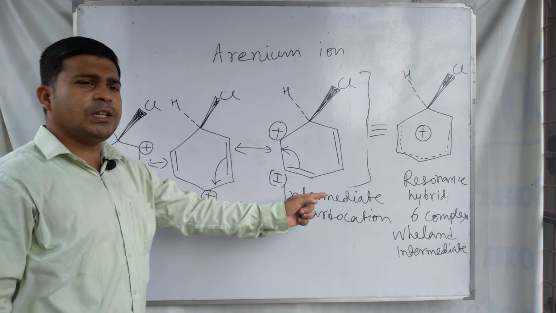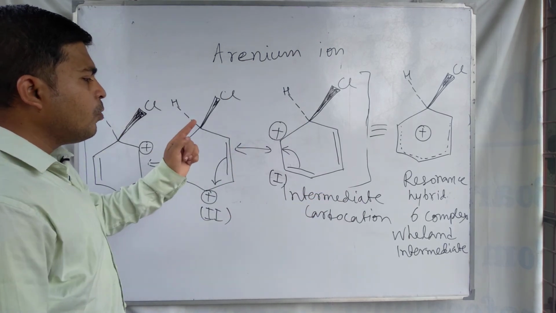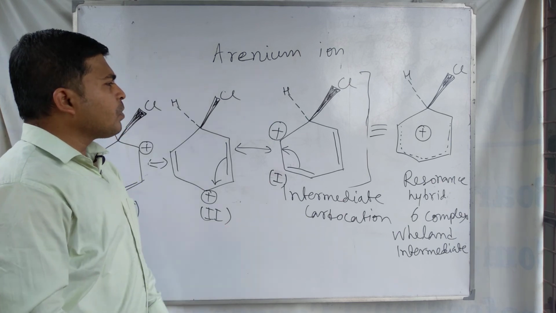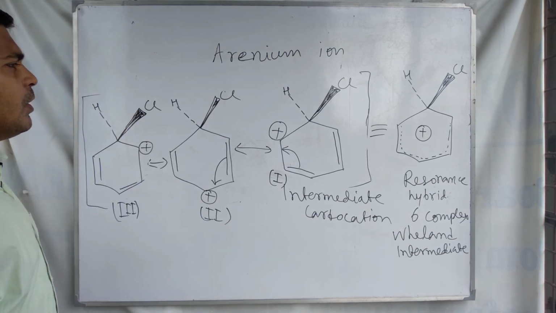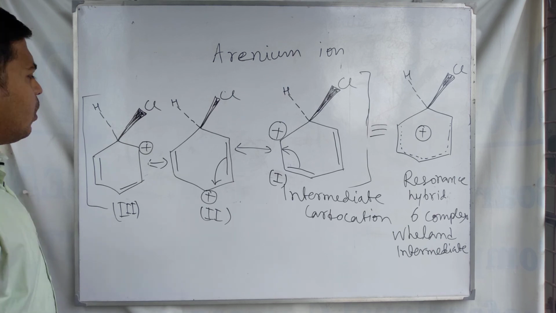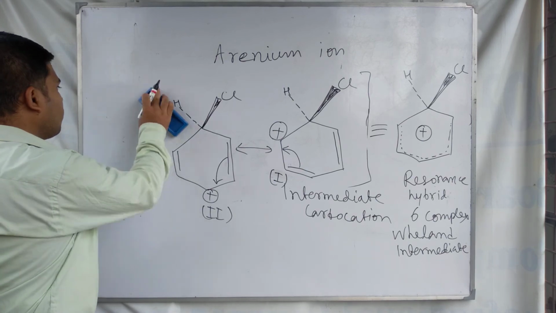This structure is called the sigma complex, arenium ion, or Wheland intermediate. After the formation of this carbocation intermediate, the next step is the loss of a proton and regaining aromaticity.